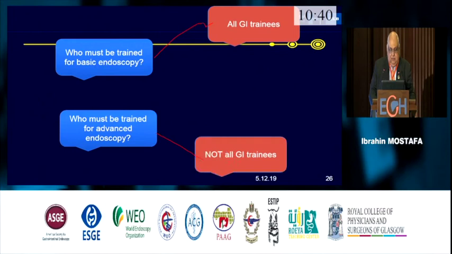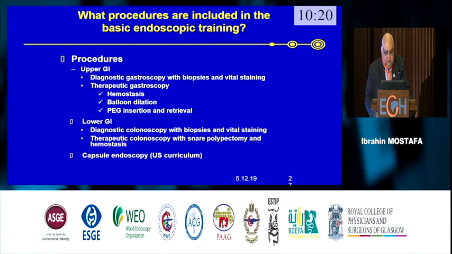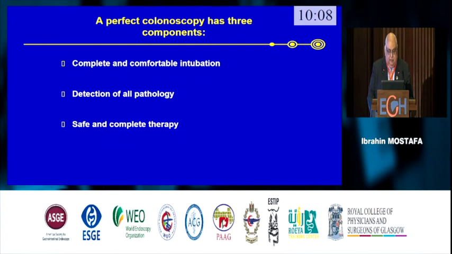And normally, all the trainees should train in basic endoscopy, which means upper and lower, and not rush to very advanced endoscopy. We need many people doing colonoscopy. I think in the United Kingdom they have a problem: they need many doctors to do screening colonoscopy. Because screening colonoscopy is very easy. You can do an upper endoscopy, you do colonoscopy, you do capsule endoscopy, and this is basic, and this is very good. And the perfect colonoscopy has 3 components: complete and comfortable detection of all the pathology, safe, and complete therapy.